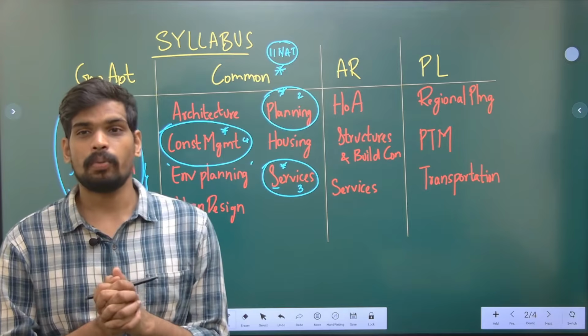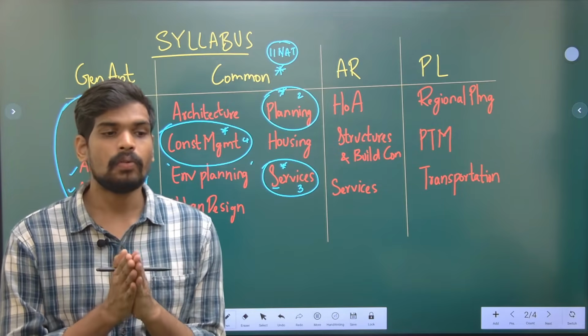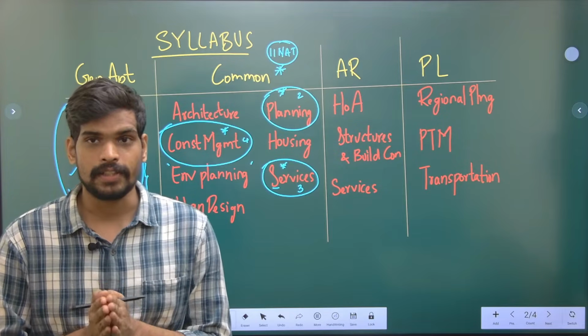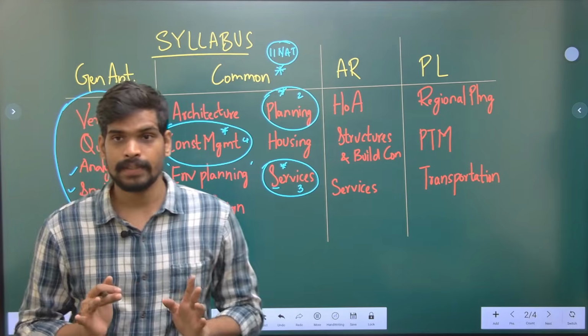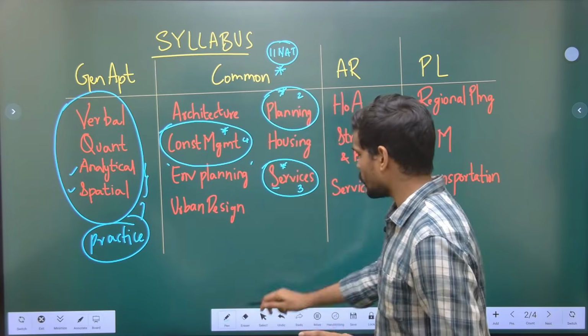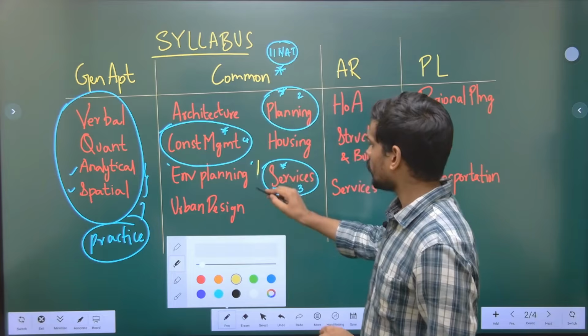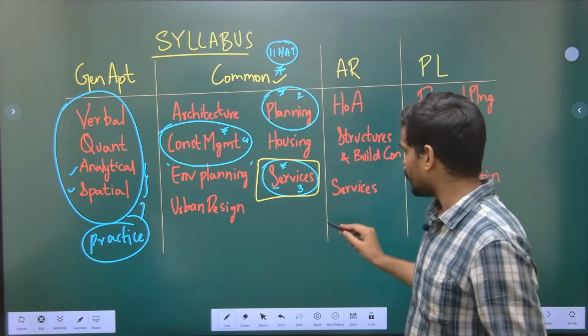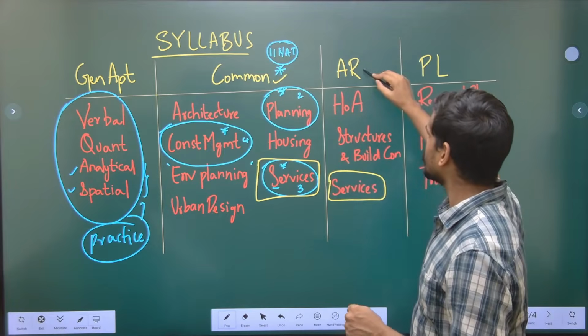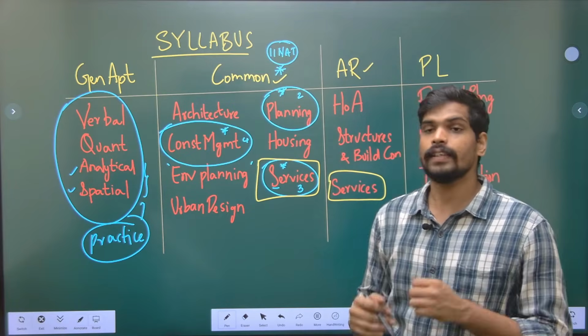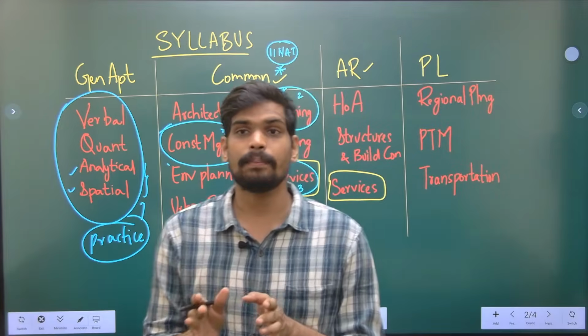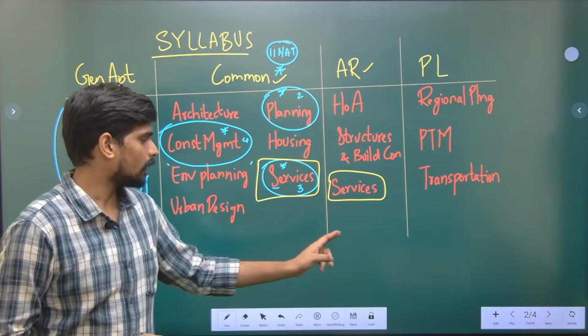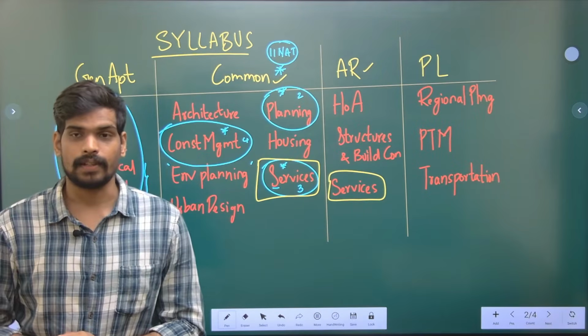One important point to be remembered here is that the boundaries of the syllabus are not very rigid. If you look into the official syllabus itself, services is mentioned in the common part. The same section name, services, is also seen in the architecture part, right? And there are topics which are common. Water supply is mentioned in the common part, and it is also mentioned in the architecture part.